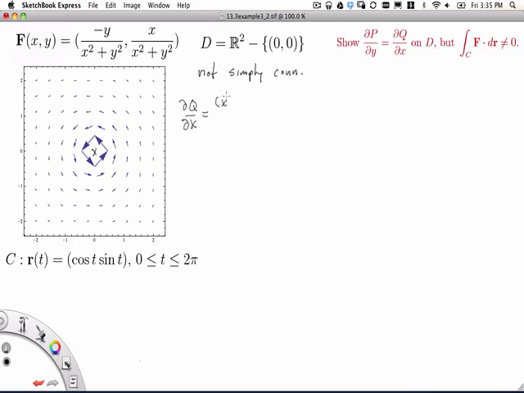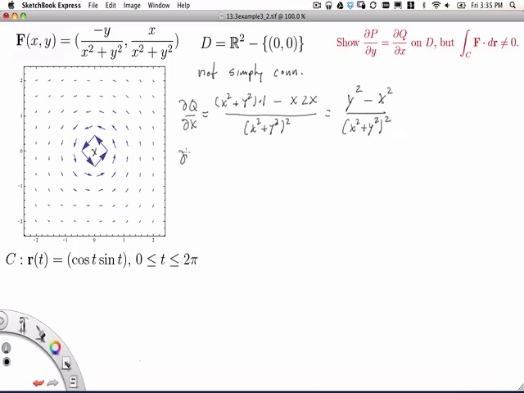So we have the bottom, x squared plus y squared, times the derivative of the top with respect to x, which is just 1, and then minus the top times the derivative of the bottom with respect to x, which is 2x, and then all of that over the bottom squared, x squared plus y squared, quantity squared. And so what we get is x squared plus y squared minus 2x squared. So we get y squared minus x squared over this denominator, x squared plus y squared squared.